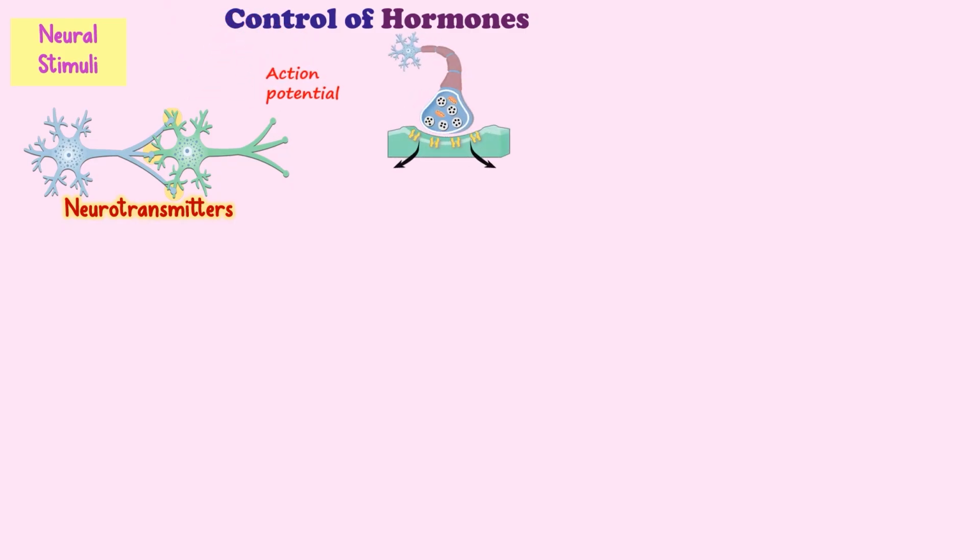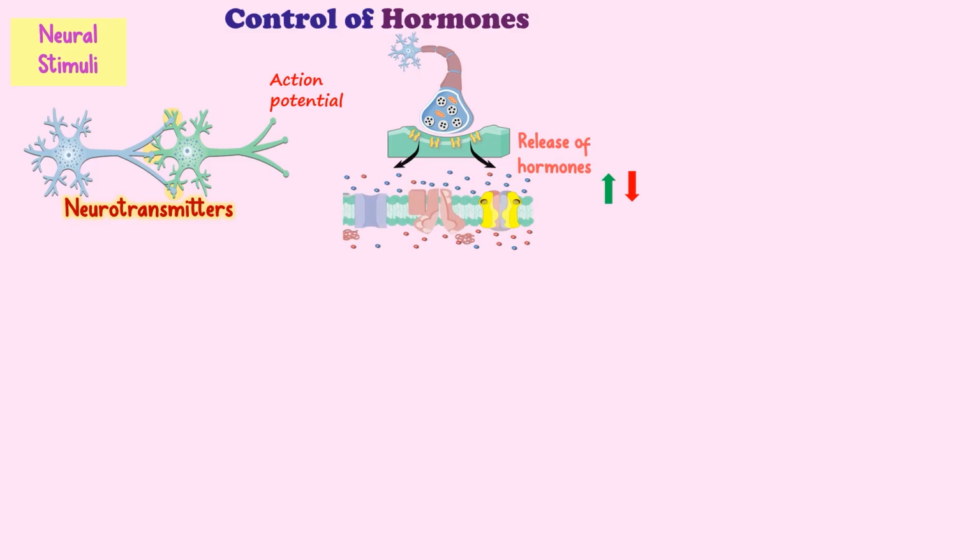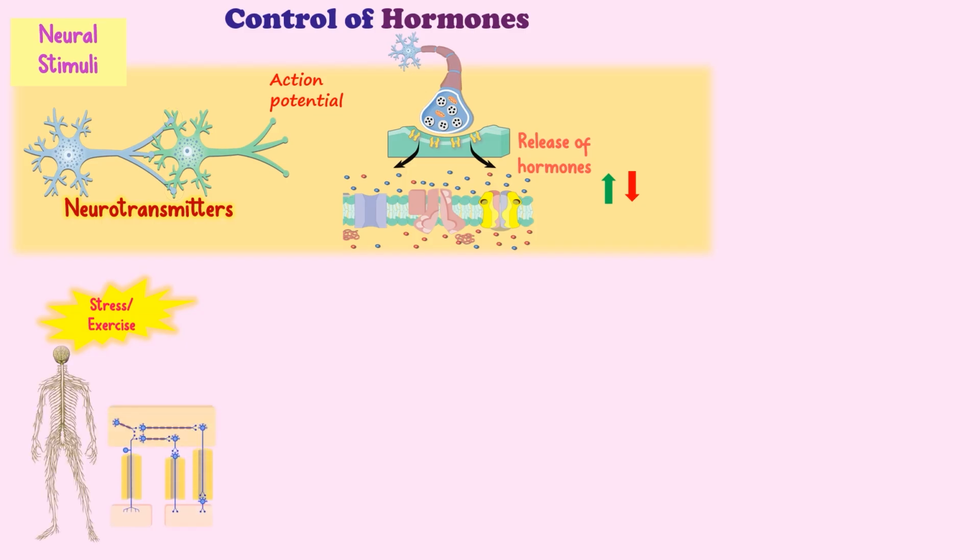Moving towards the second type of control of hormones, which involves neural stimuli of endocrine glands. Following an action potential, neurons release a neurotransmitter into the synapse with the cells that produce the hormone. The neurotransmitter stimulates the cells to increase or decrease the release of hormones, which shows the neural control of hormone secretion from cells of an endocrine gland.